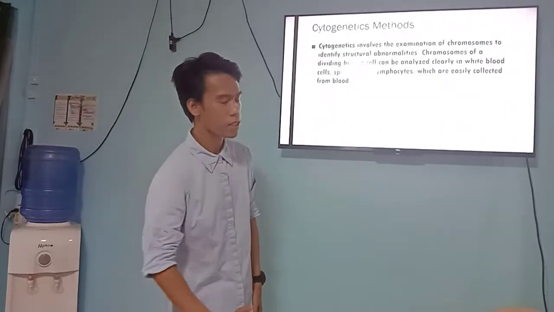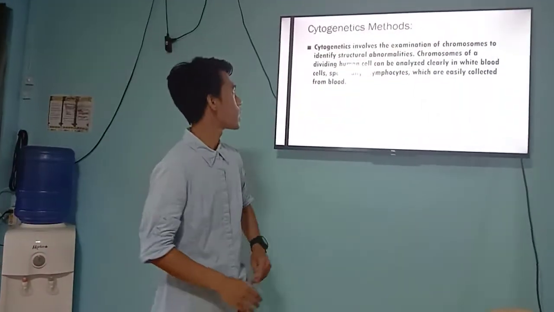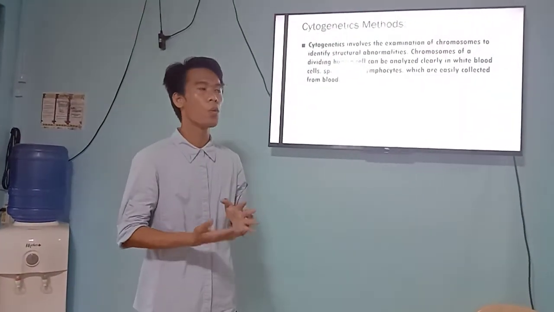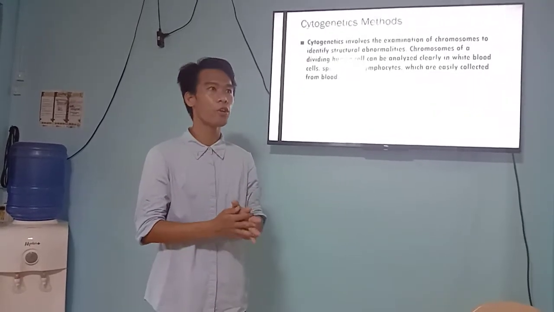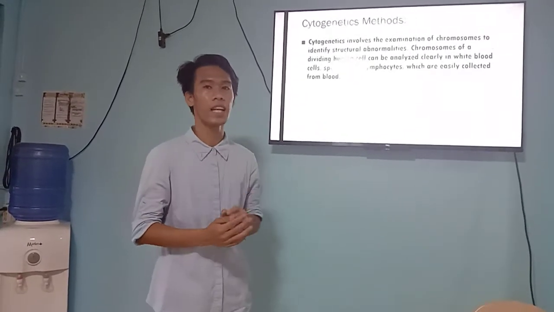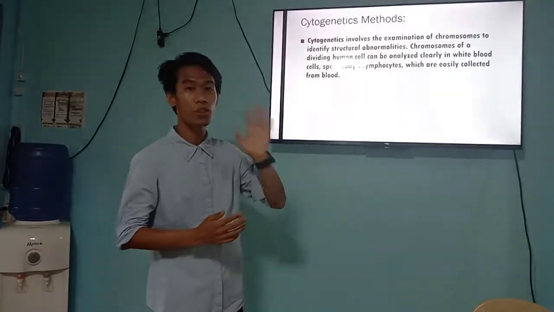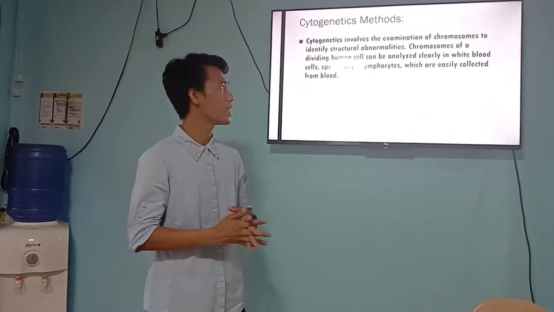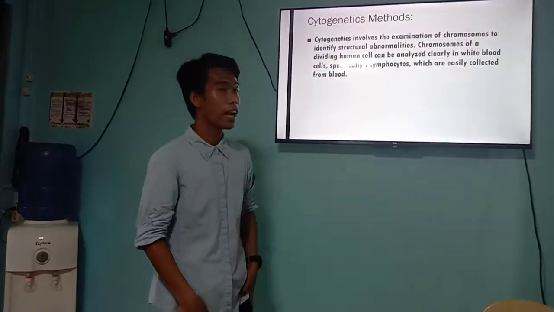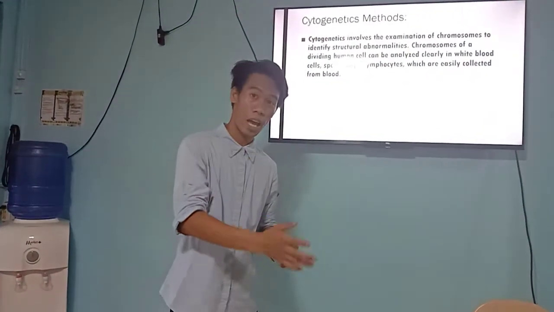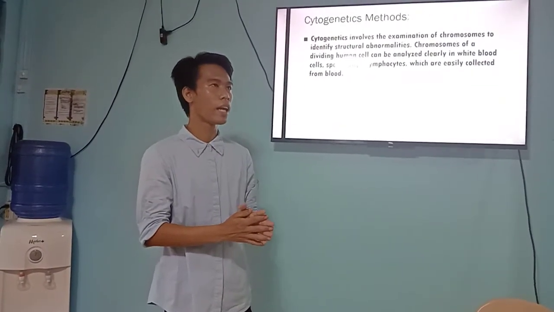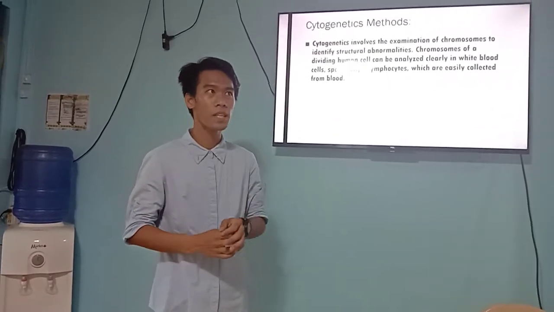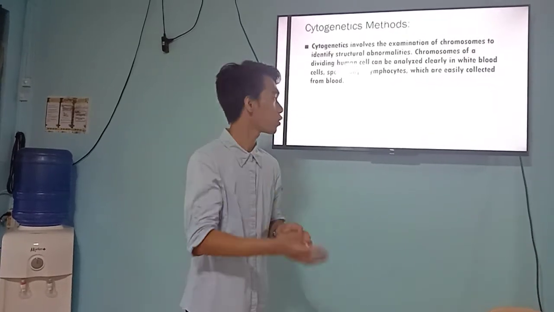So next is the cytogenetic methods. So the cytogenetic methods involve examinations of chromosomes. So in this part, we will be able to know kung ano yung function or ano yung essence or value talaga ng chromosomes in line to cytogenetics. And it is also to identify structural abnormalities. So, parang yung nag-study siya, inaalam niya kung ano yung mga abnormality structures na nagpa-function ng chromosomes sa cytogenetic time.